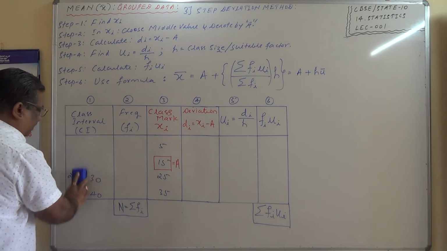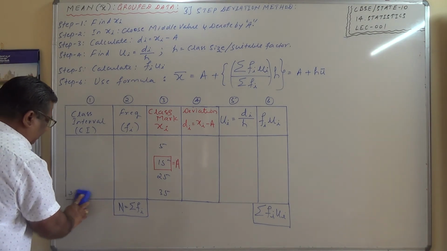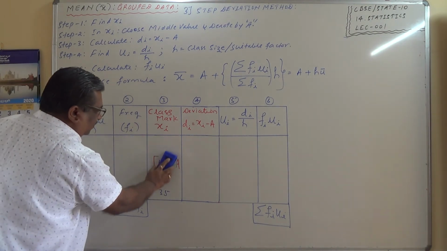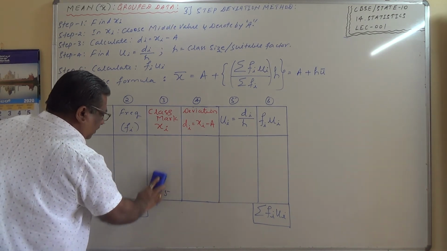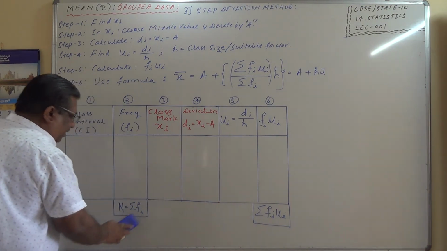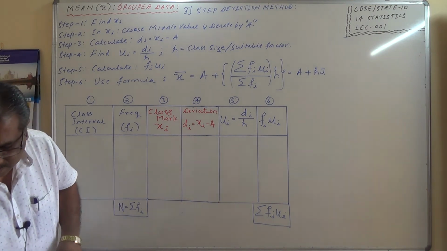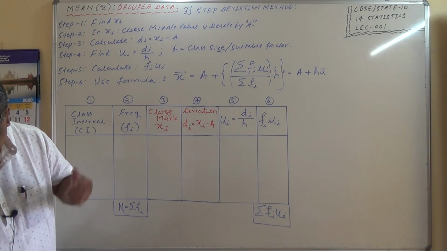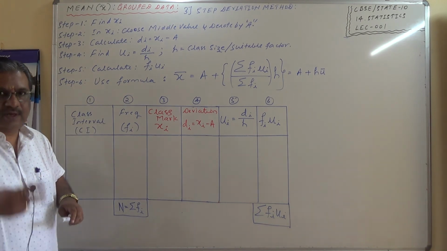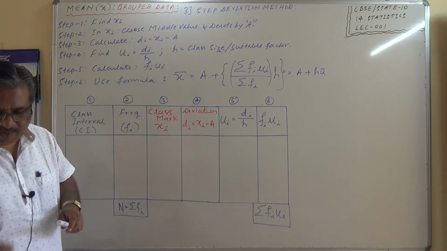Let me try to use this space here itself and we'll try to calculate. This is one example I am taking, and this is from exercise 14.1. Consider the following distribution of daily wages of 50 workers. Question number 2, it is exercise number 14.1.